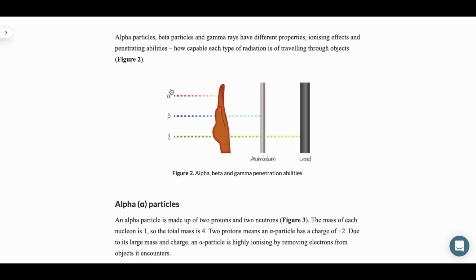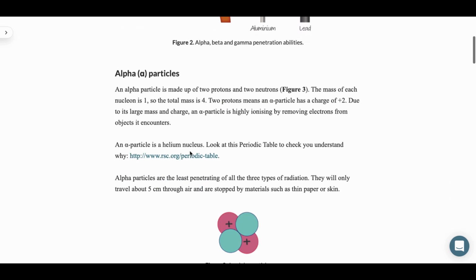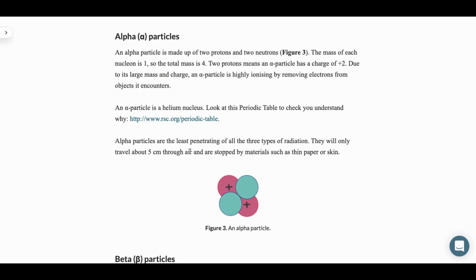In this case, we can see that alpha particles have the most ionizing effect because it is the one that is absorbed first, and the worst penetrating ability because it cannot penetrate a hand. And for a beta particle, we can see that it is not the best but not the worst in both ionizing and penetrating abilities. And for the gamma rays, it is the worst ionizing effect but has the best penetrating abilities. So let's go to alpha particles.